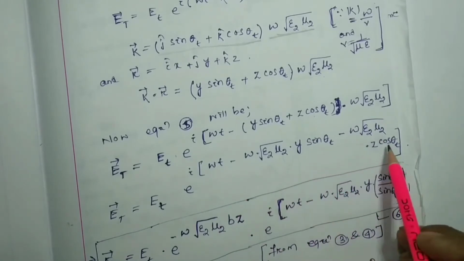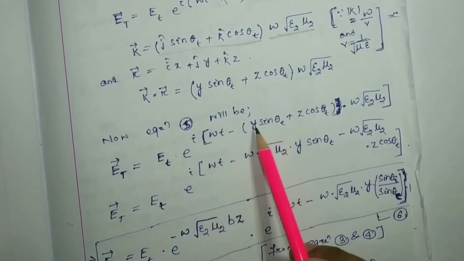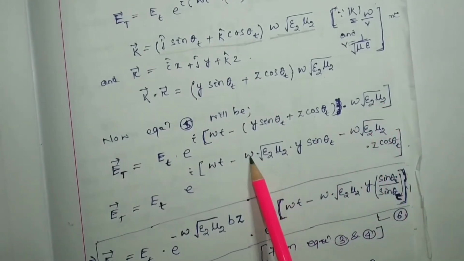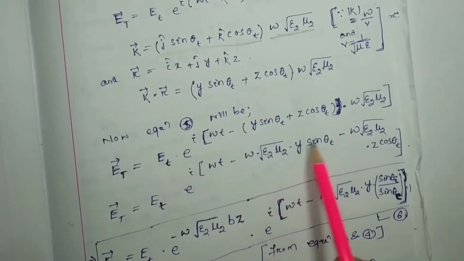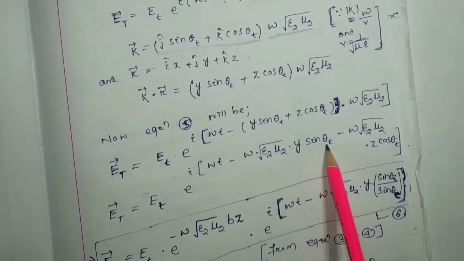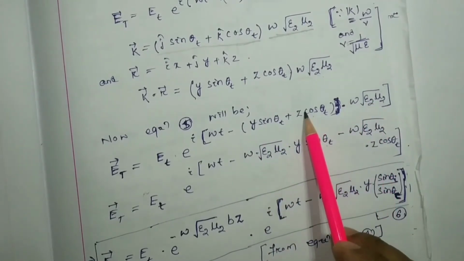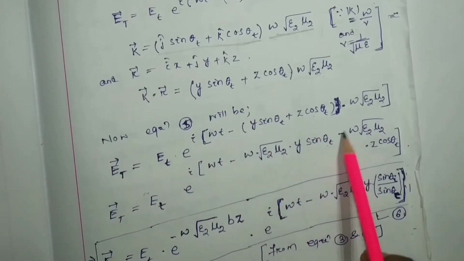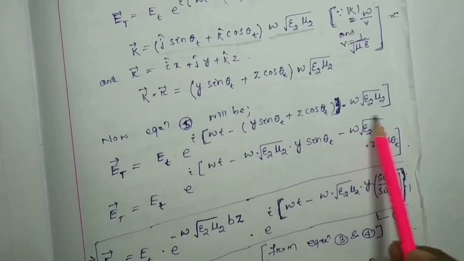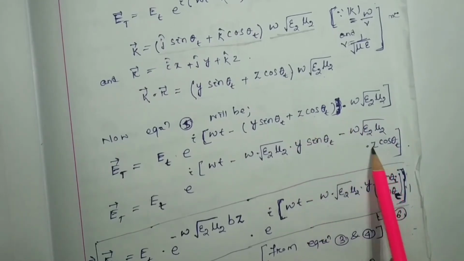So here omega t, y sin theta t, root over omega epsilon 2 mu 2 into y sin theta t, then again multiplied with this one, minus omega root over epsilon 2 mu 2 z cos theta t.